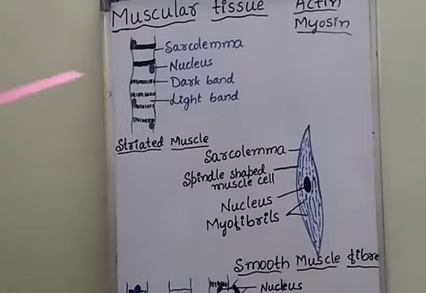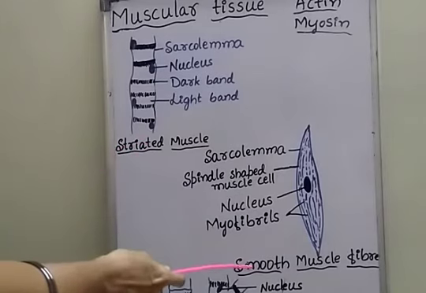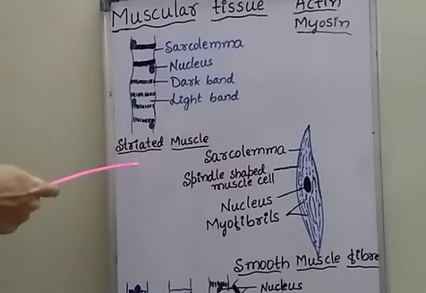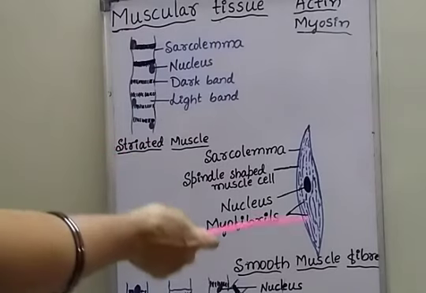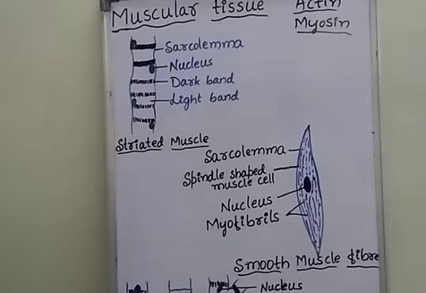They are striated muscles, smooth muscles, and cardiac muscles, or striated muscle fibers, smooth muscle fibers, and cardiac muscle fibers.